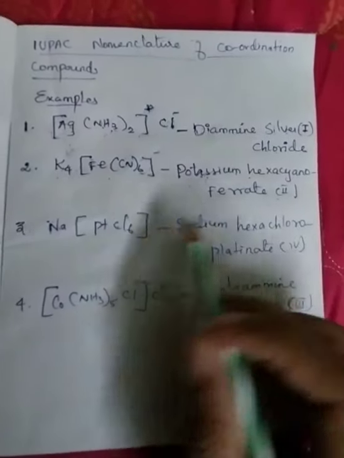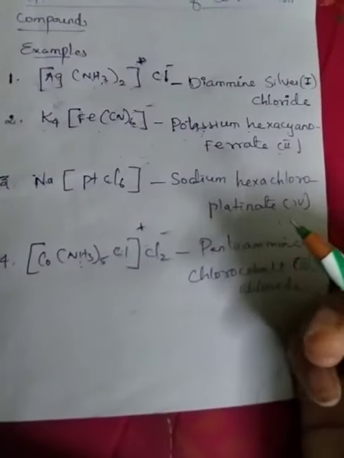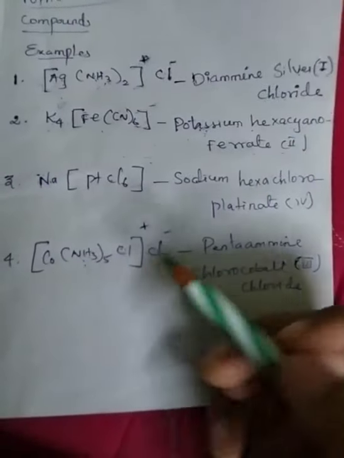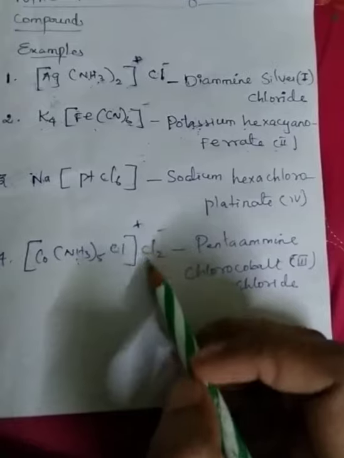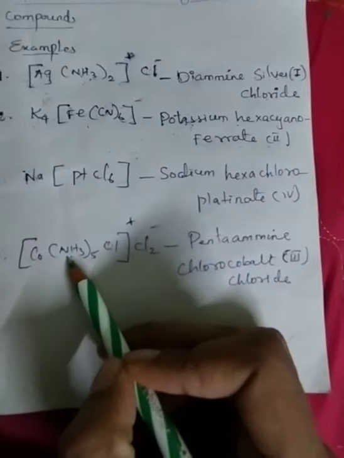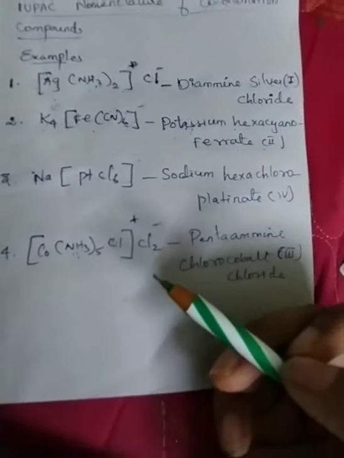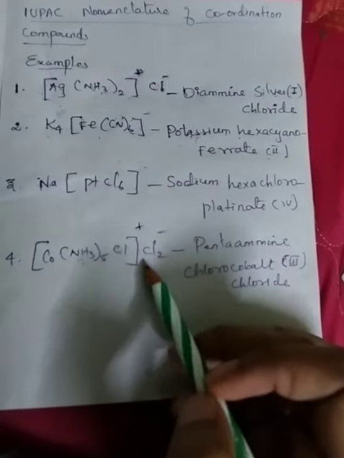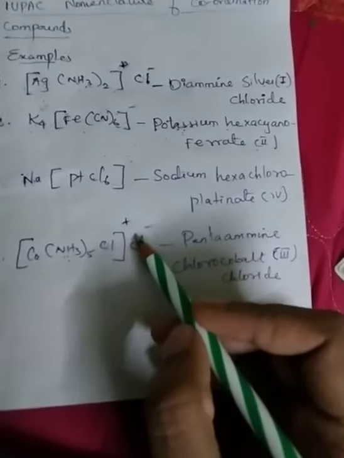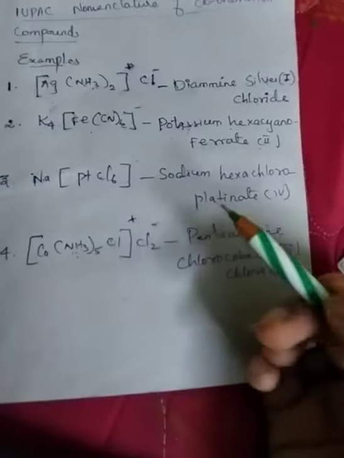hexachloroplatinate(IV). Okay, in example 4, here two different ligands are present in the complex ion, right? One is neutral, another one is a negative ligand. Here the complex ion carries a positive charge and chloride is the negative charge, right?